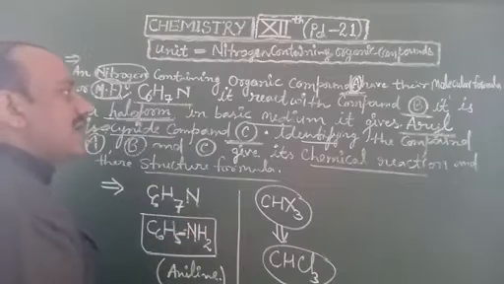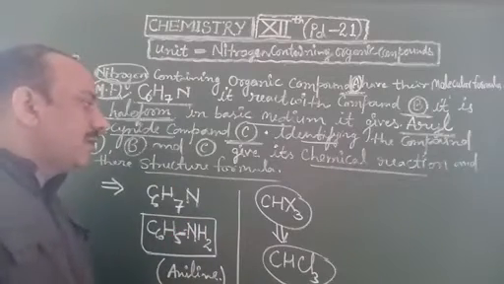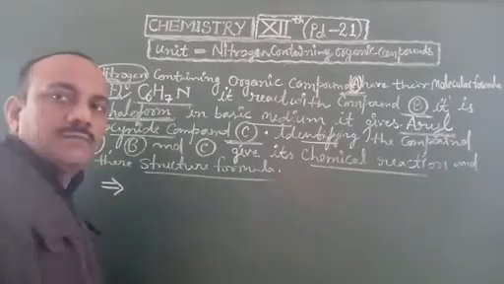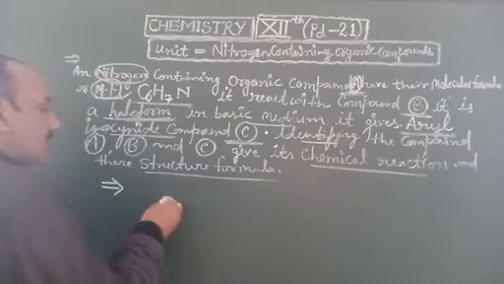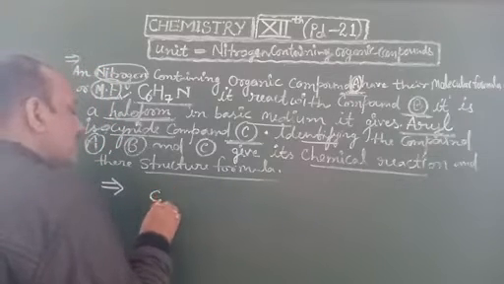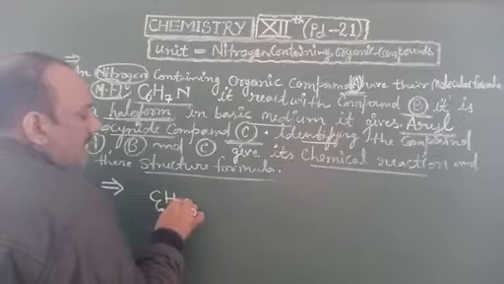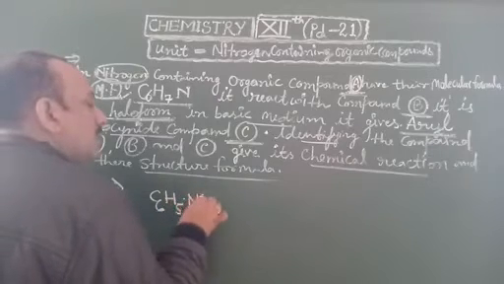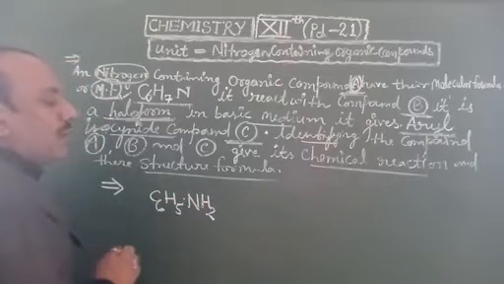Now we take this reaction in basic medium. Compound A is C6H5NH2.